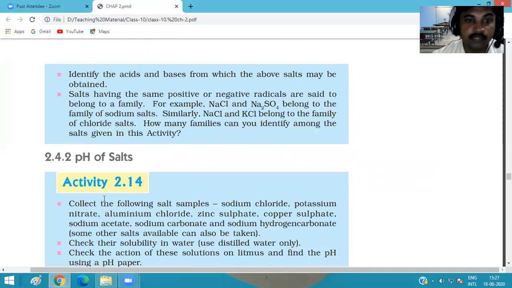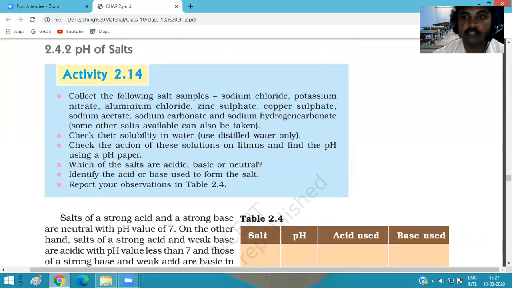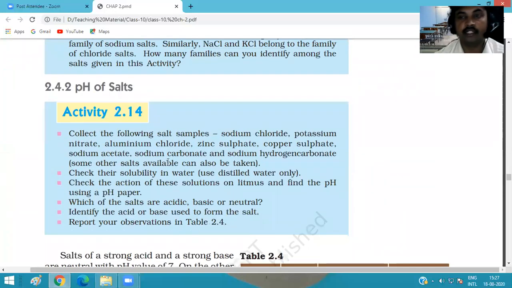Then pH of salt. To understand the pH of salt, we already discussed that by the use of different types of indicators or by litmus paper, we can measure the pH of the salt. It means how much pH that salt has. To recognize the pH of the salt, we take different solutions of salts.